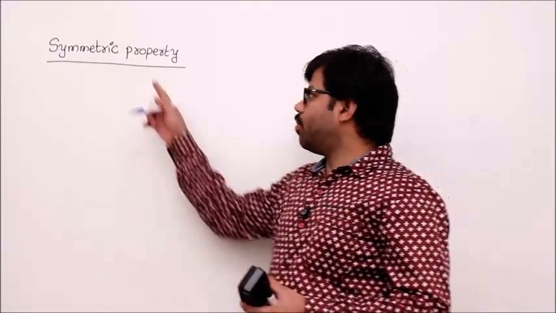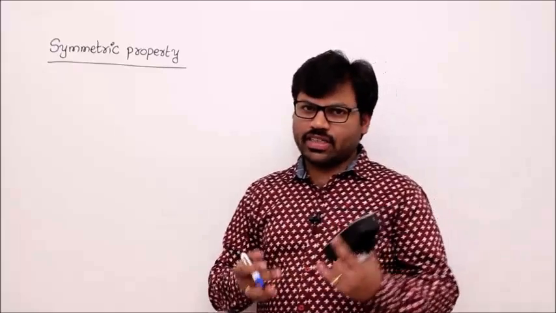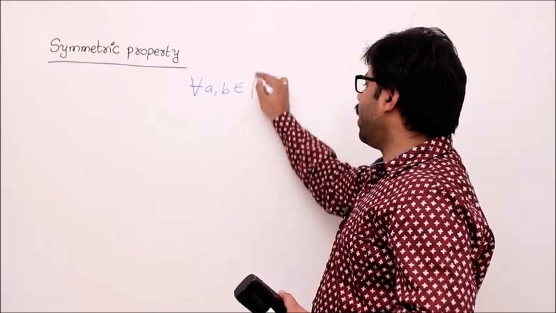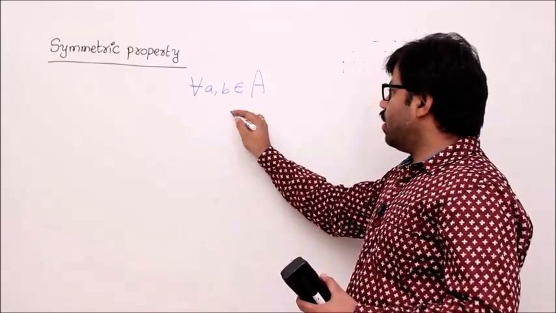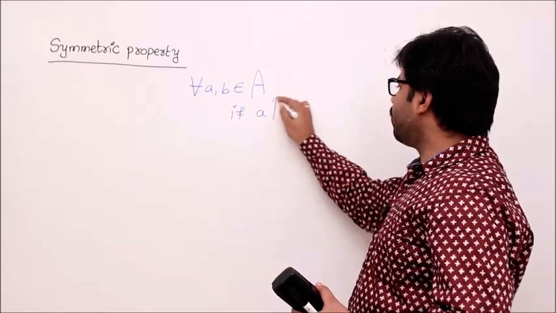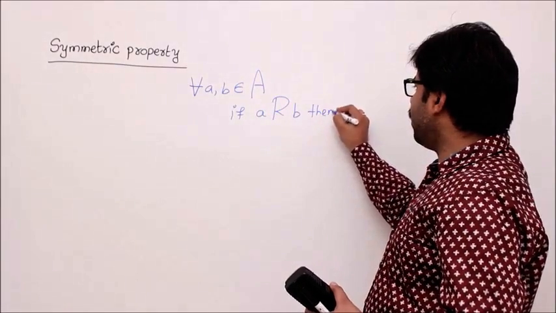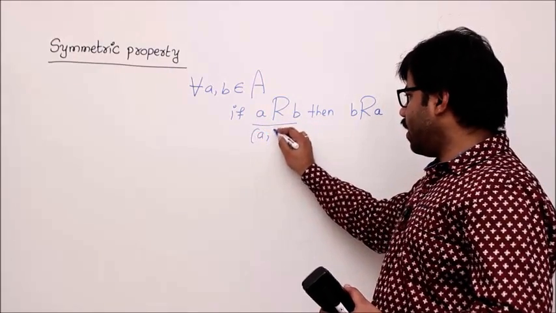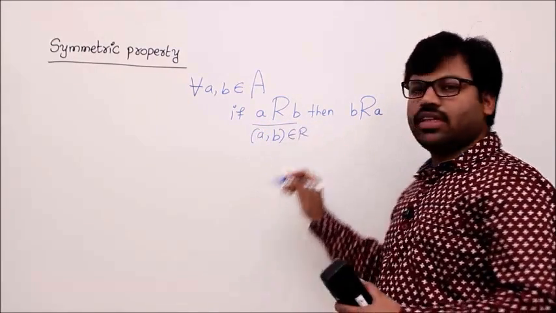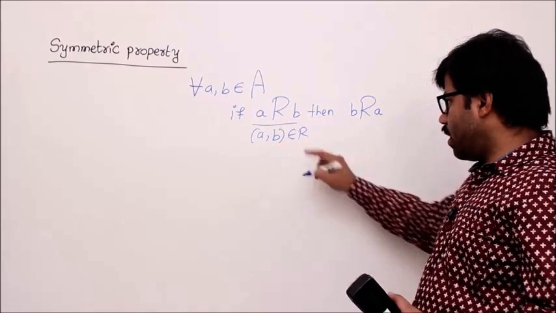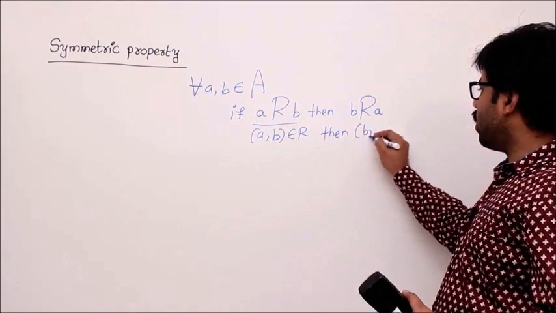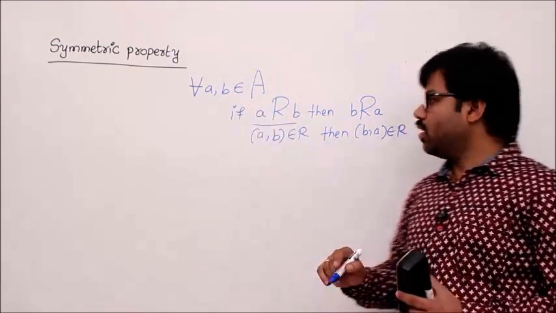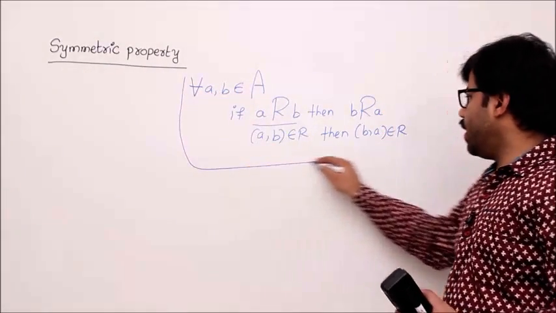Okay. Let's see the second property, symmetric property. The symmetric property definition is like this. For every two elements a, b belonging to your domain, if a relates to b, then definitely b relates to a. We know that a relates to b can alternatively be written as (a, b) belongs to R, isn't it? That means if (a, b) belongs to R, then (b, a) belongs to R. Both are the same. So this is the definition of symmetric property. You should not violate this definition for any two elements.